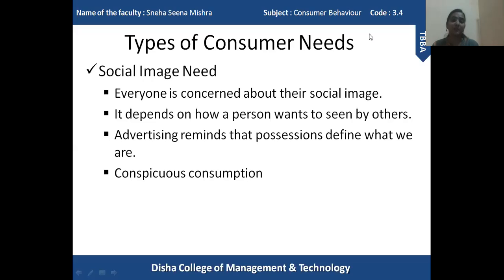The second point mentioned is how we want to be seen by others. So conspicuous consumption takes place because we want others to see us in the way which we want to show ourselves.